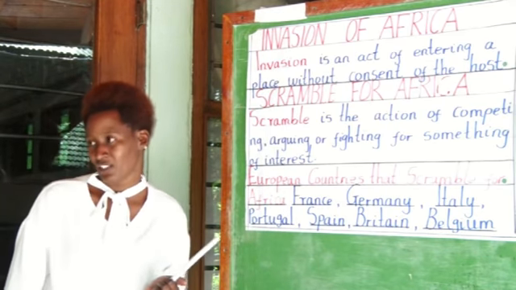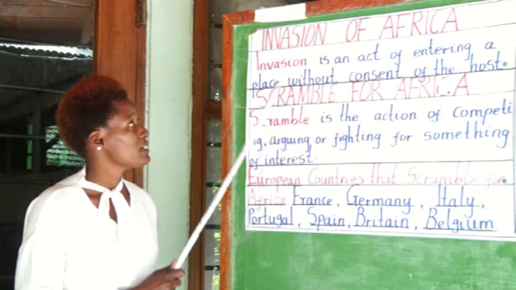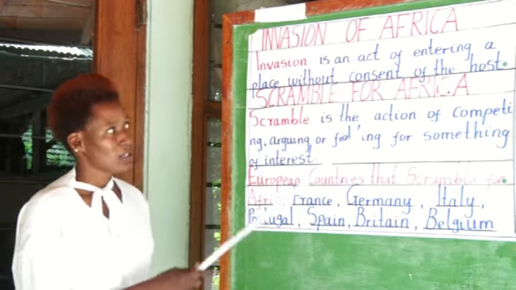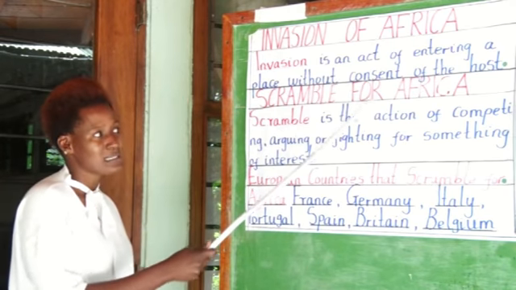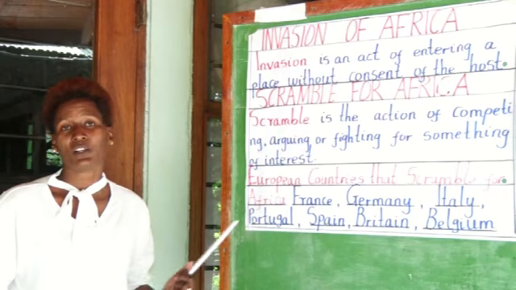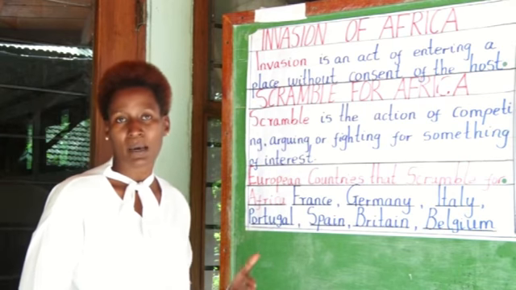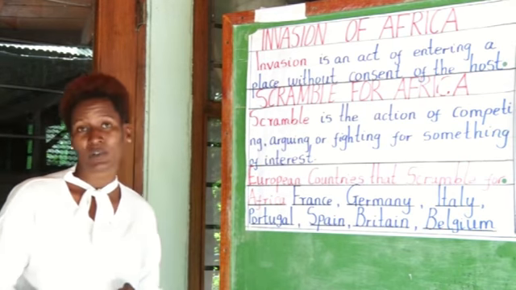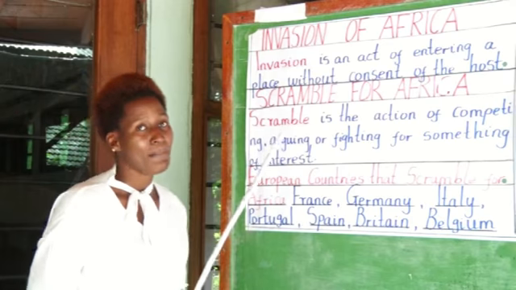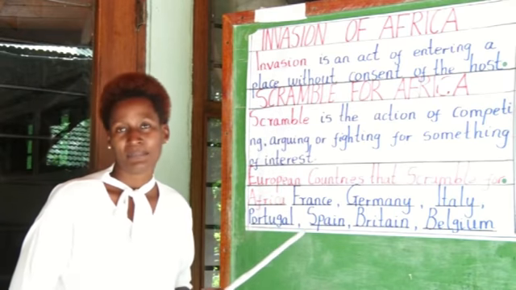What is invasion? Invasion is an act of entering a place without consent of the host. What do you mean? It's a situation whereby someone goes to another place without being welcomed. You just decide to go somewhere whereby those particular people in that society did not welcome you. But under invasion of Africa, we are going to see some new things known as scramble for Africa.